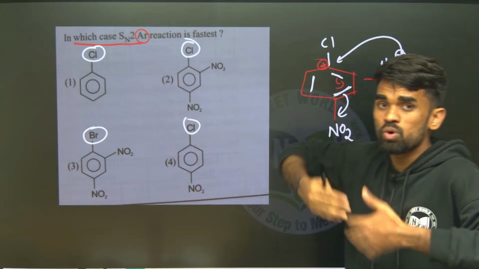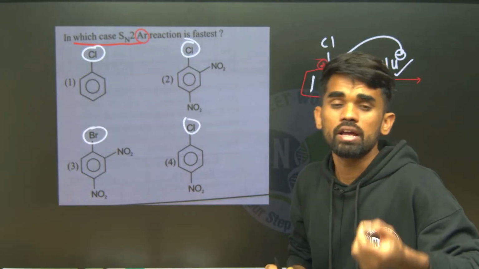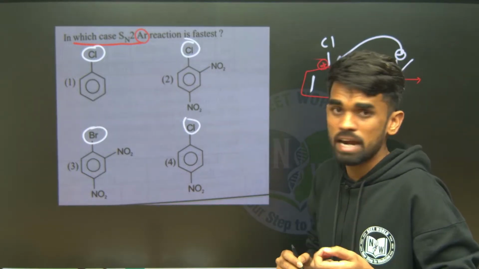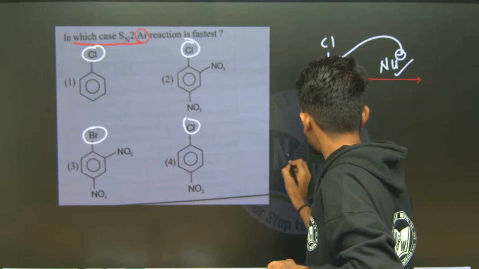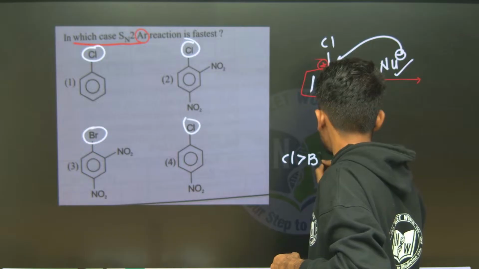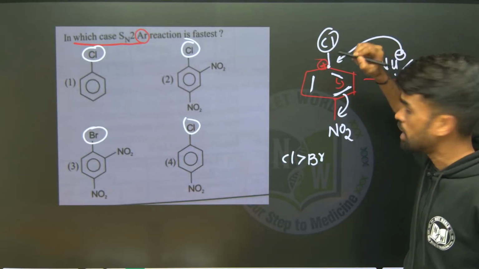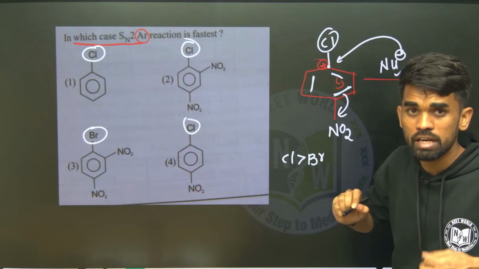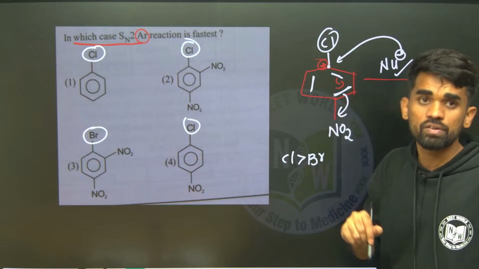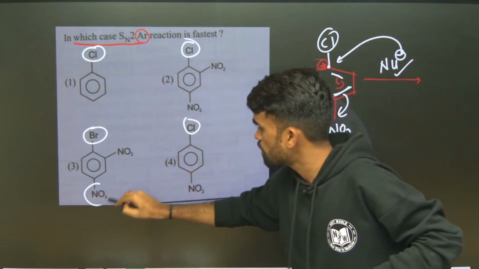Now, when this positive charge is created, this carbon is more electron deficient when a more electronegative atom is attached. Out of chlorine and bromine, which is more electronegative? Chlorine is more electronegative than bromine, therefore this will increase the electron deficiency here. Attack of the nucleophile takes place easily when there is a more electronegative atom along with the electron withdrawing group. So I can say the chloride compound, see, it also has two nitro groups.